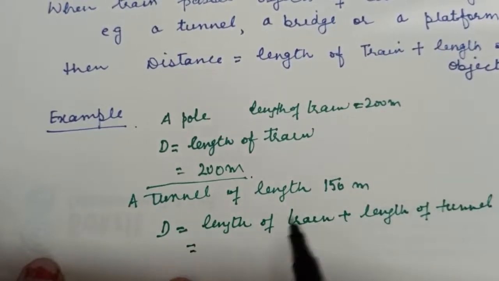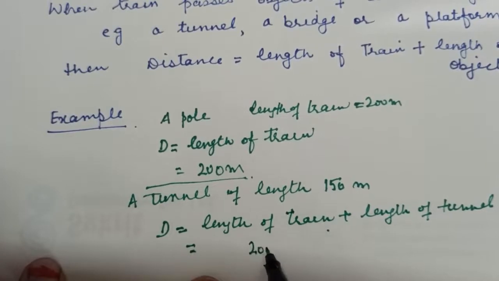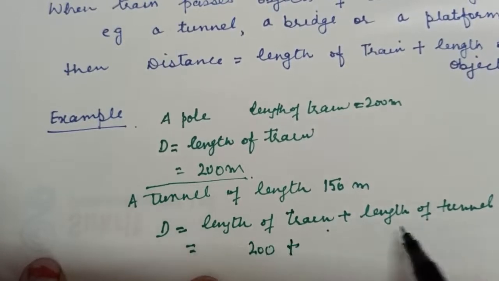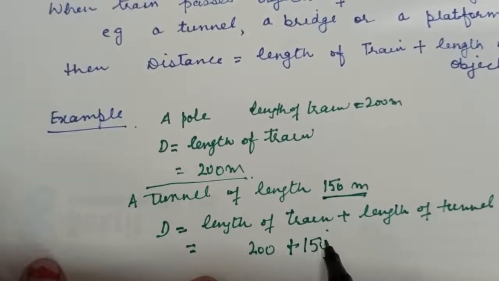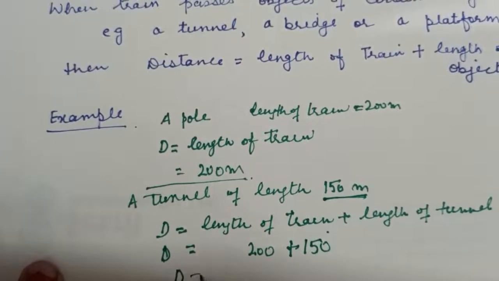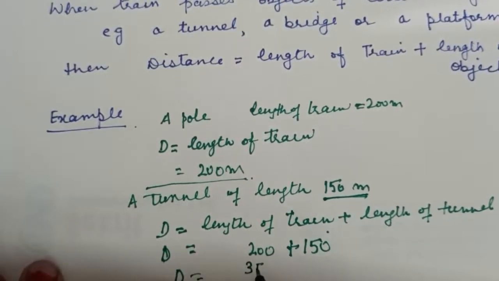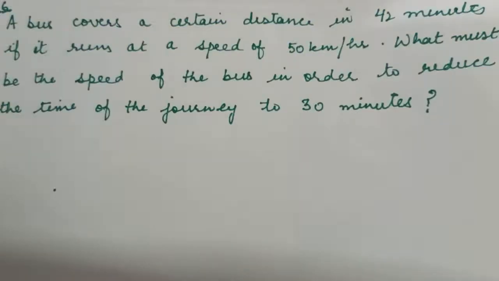So here you will take the length of the train as 200 meter and the length of the tunnel you are given is 150 meter. So it means the distance traveled by the train is equal to 350 meter. I hope you have understood this.